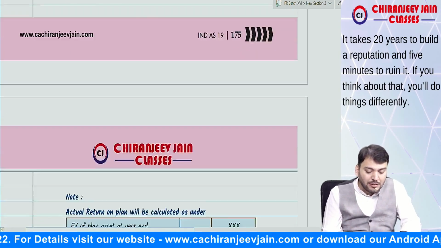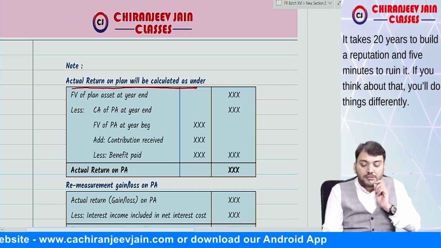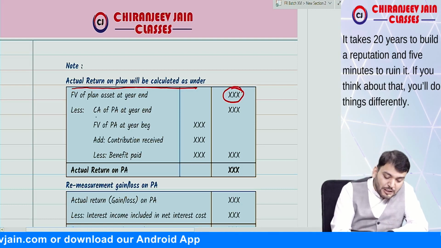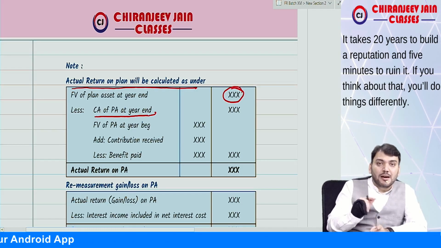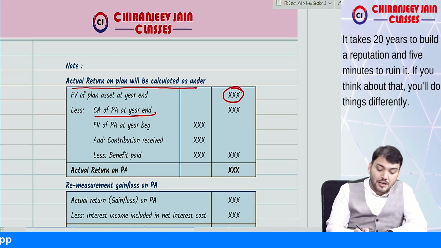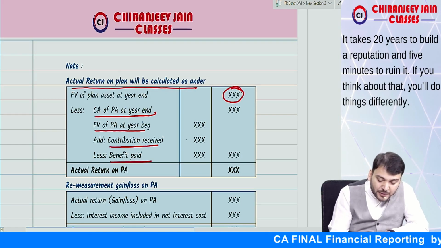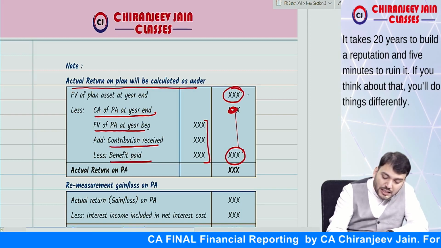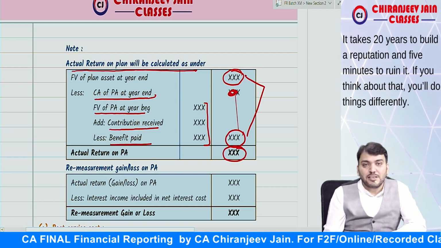Correct. Now, how to calculate actual return? Actual return will be calculated as under. That will be the fair value of plan asset at the end. Then we need to find out the carrying amount of plan asset at year end. Fair value of plan asset will be compared with the carrying amount of plan asset at year end. Carrying amount of plan asset at year end will be equal to fair value of plan asset at year beginning, add contribution received, less benefit paid. If you compare these two amounts, the difference between these two amounts will be the actual return on plan asset.